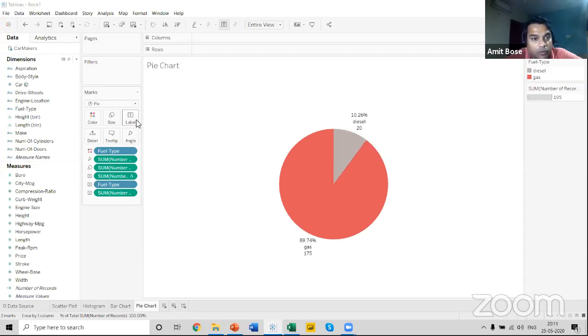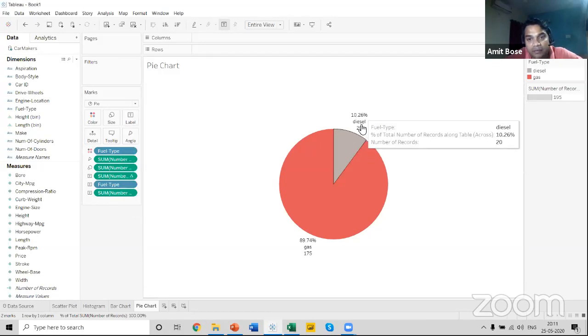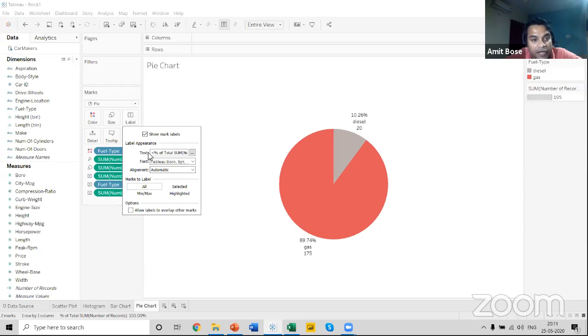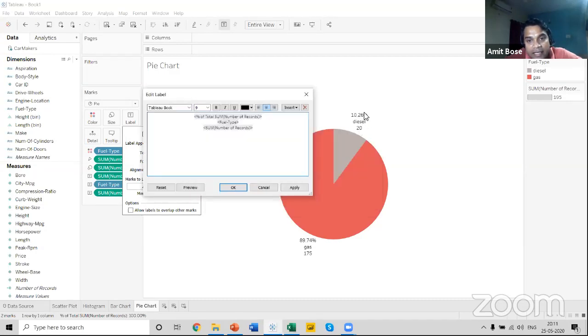You can also change the font or the way that they have been displayed over here. For example, if you click on this label, you can see there's an option over here, text. If you click on this option, you can see all the three details that are available in this particular chart. For fuel type, you can see diesel, the number of records, which is the number of cars in terms of diesel, and the percentage of total that we have achieved through quick table calculation is seen over here.